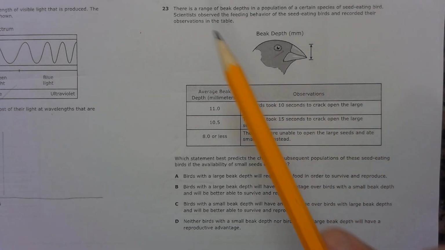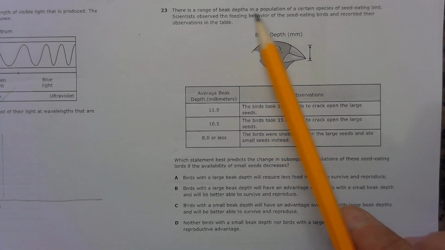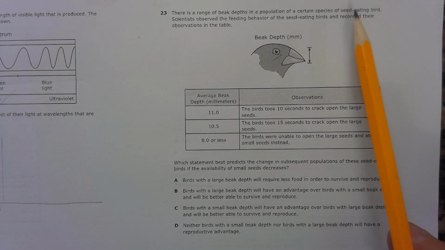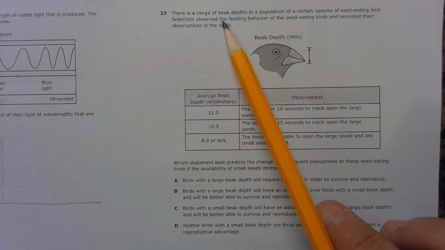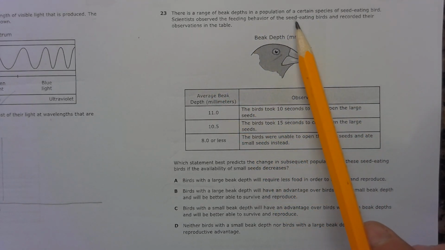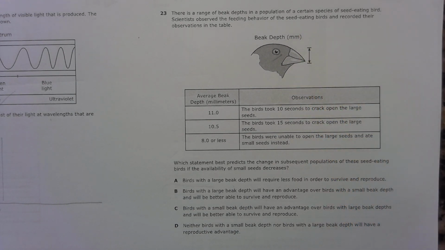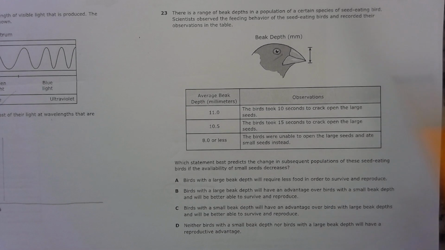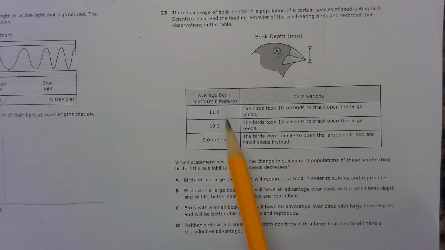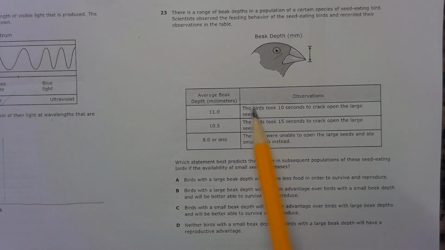Okay, number 23. There is a range of beak depths in the population of a certain species of seed-eating bird. Scientists observed the feeding behavior of the seed-eating birds and recorded their observations in the table. So beak depth is just talking about how wide they can open their mouth. Okay? So average beak depth in millimeters, you have 11.0, and the birds took 10 seconds to